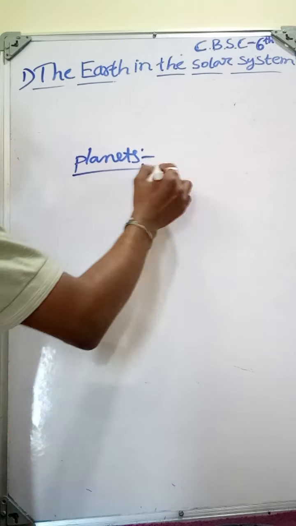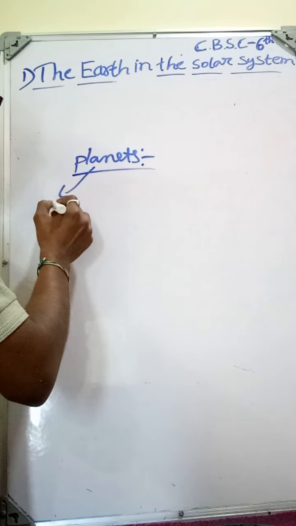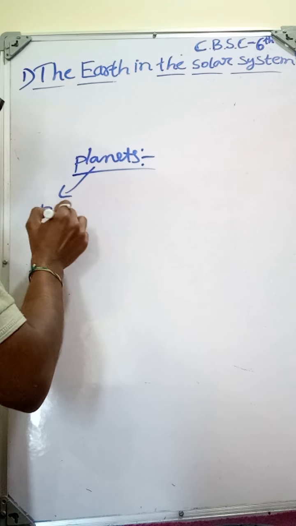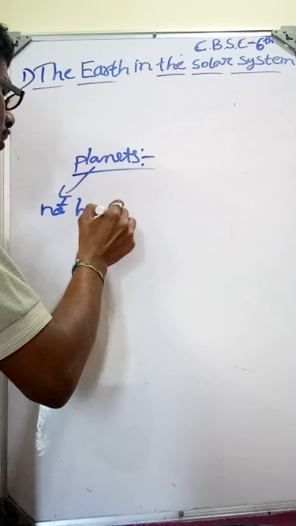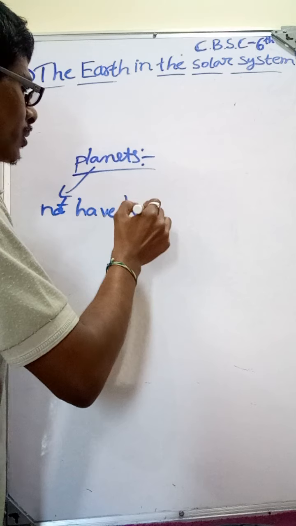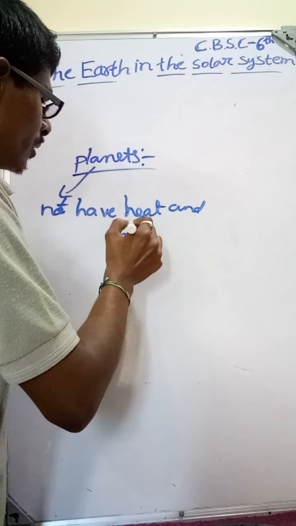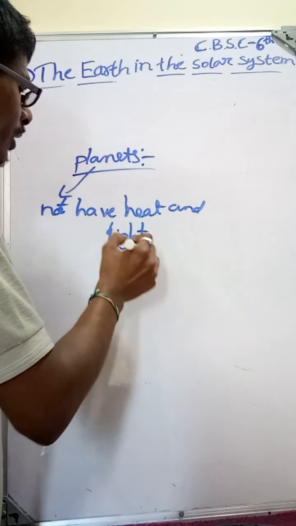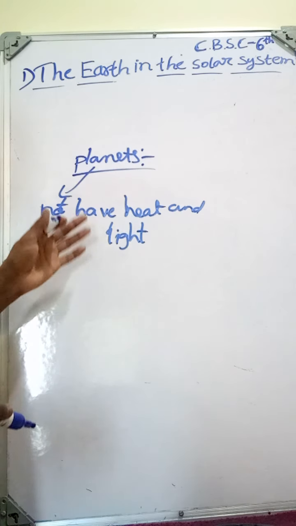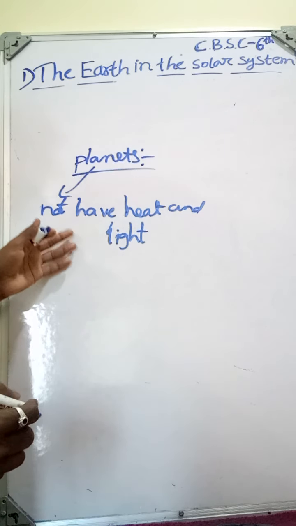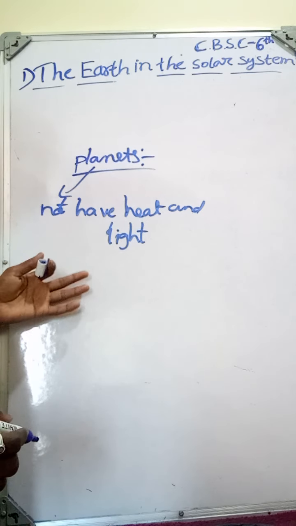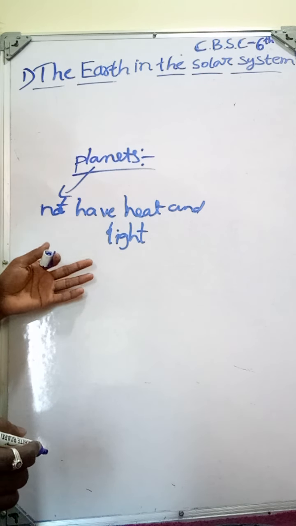Next one, planets. We know that planets don't have their own heat and light. These planets are getting heat and light from the Sun.